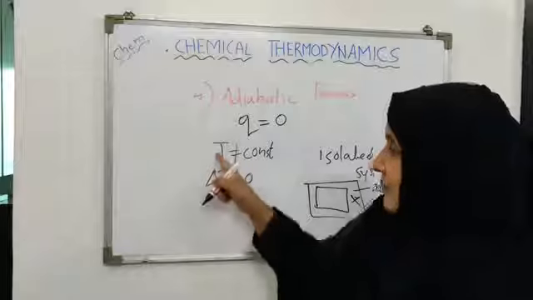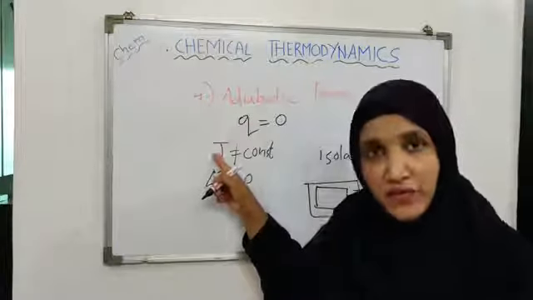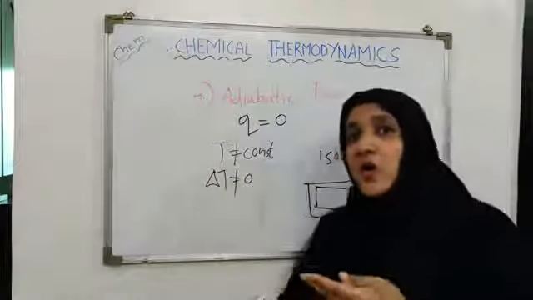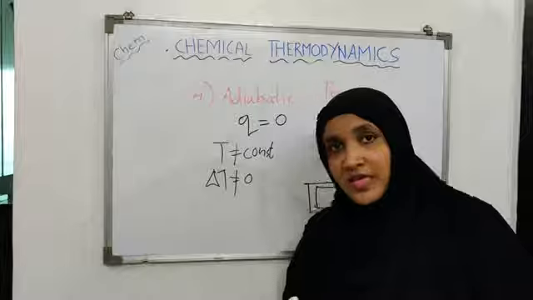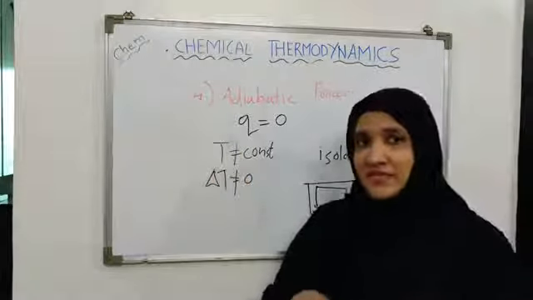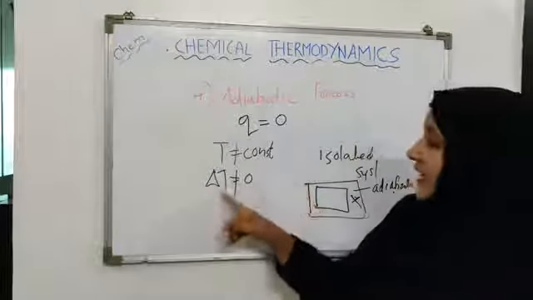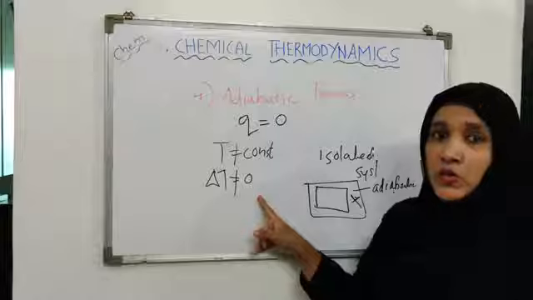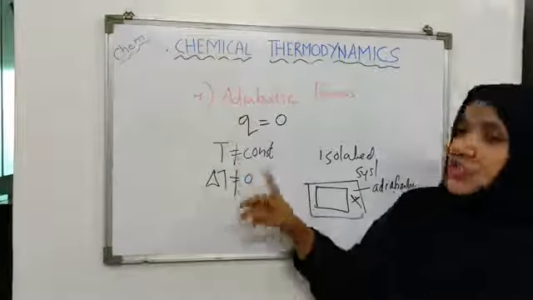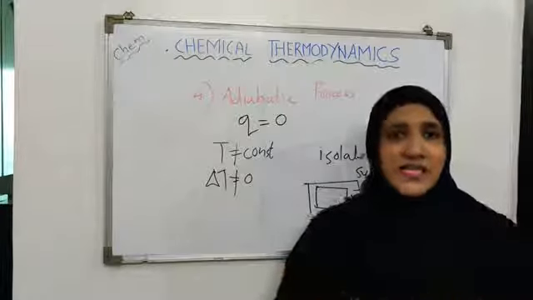Okay, why is the temperature changing? Due to the exo or endothermic nature of the reaction, the heat may get consumed or may be given out during the reaction, which will cause the change in temperature of the system, and the temperature will not remain constant, and delta T will not be equal to 0. It will have some value. Since the temperature of the system is changing, the internal energy will obviously change.